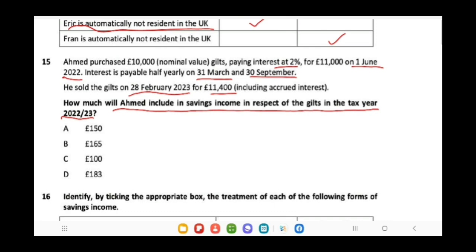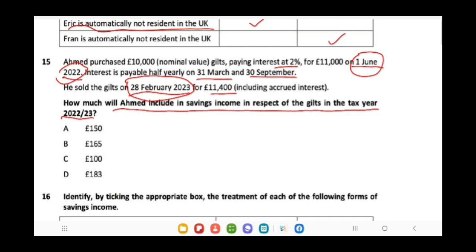So he has purchased that investment on 1st June 22 and sold this investment on 28th February 23. So he has purchased his investment in the current tax year and sold also in the current tax year. So we just need to identify the number of months he holds that investment, and we have to record, in accordance with accrued concept, the interest on this period.